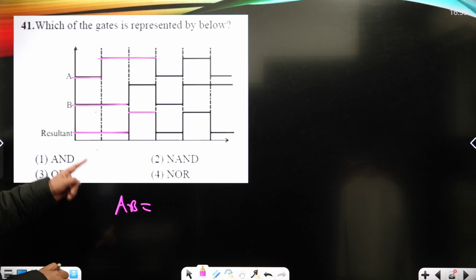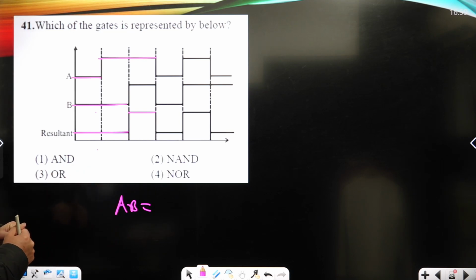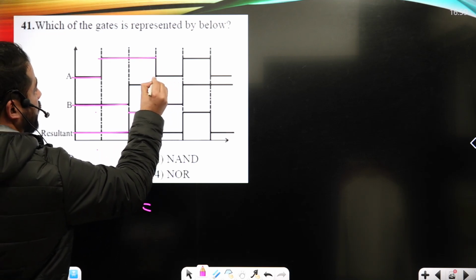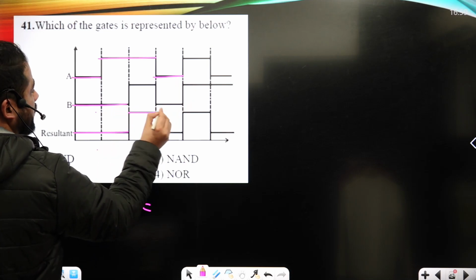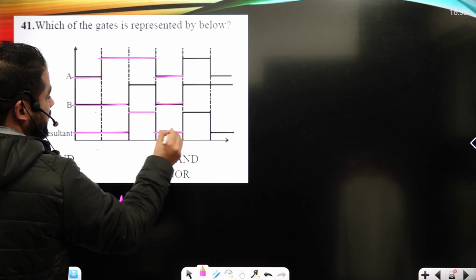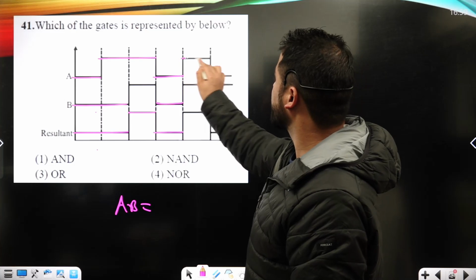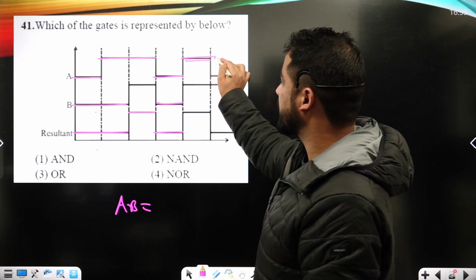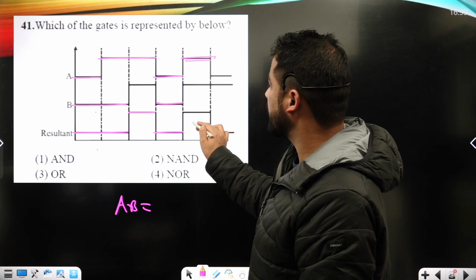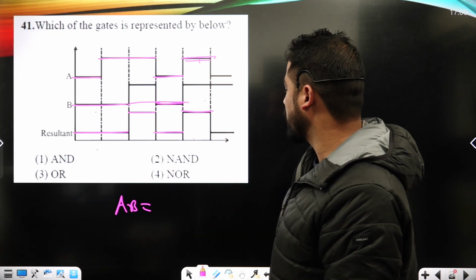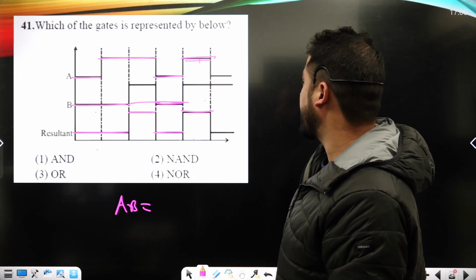And that means it follows so far the AND gate property, right? Okay, now again the input A is here low, and input B is again here low. The result is also low. So far it follows the property of AND gate. Here input A is high, B input is what I can call as low. So again it's low, right? So it follows the property of AND gate so far.